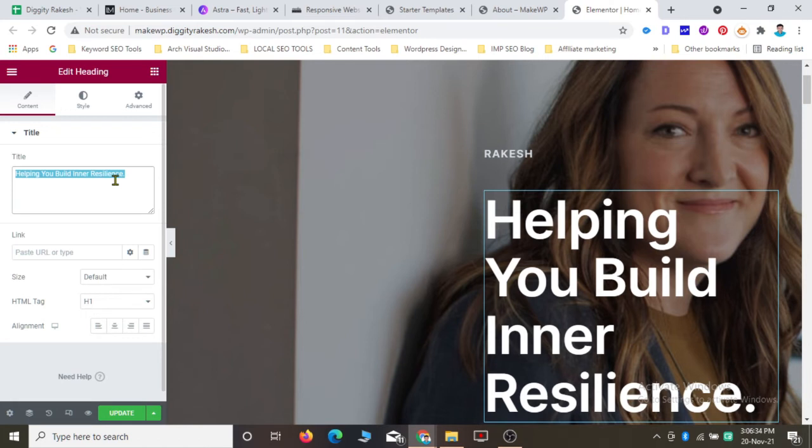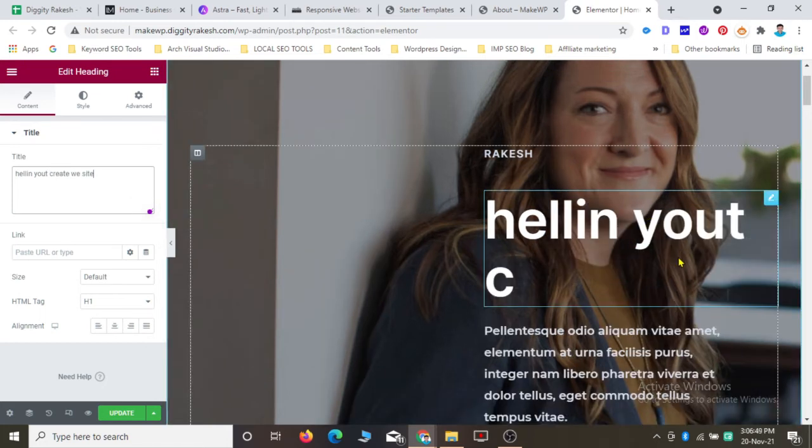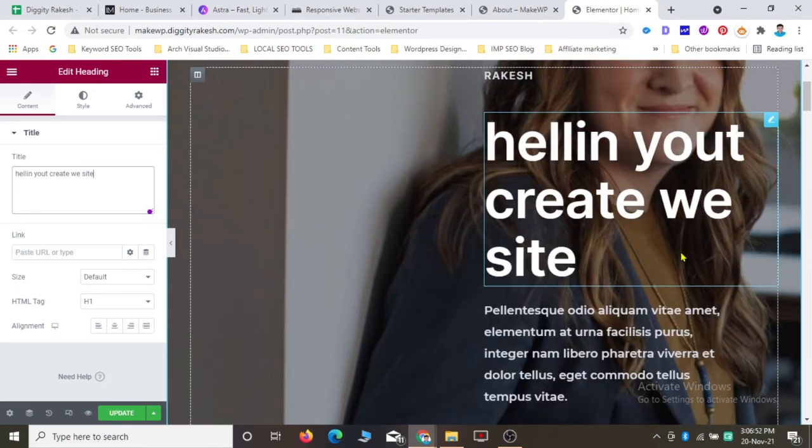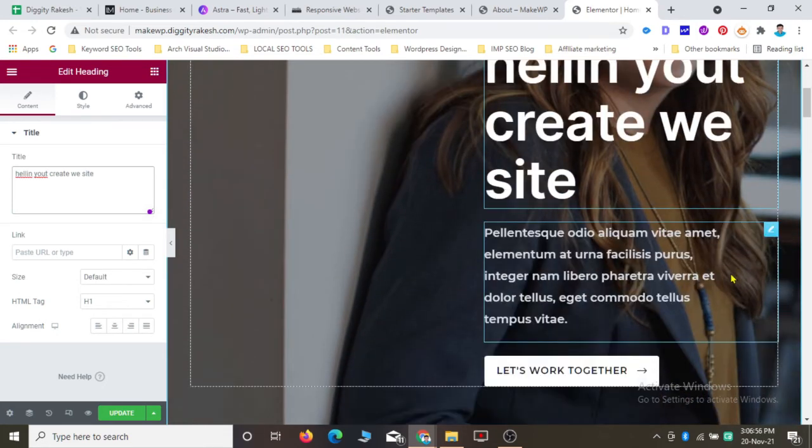Add your text, helping you create websites. A lot of spelling mistakes, but don't worry, I'm just showing you a demo. You just need to add your text, or anything you want.